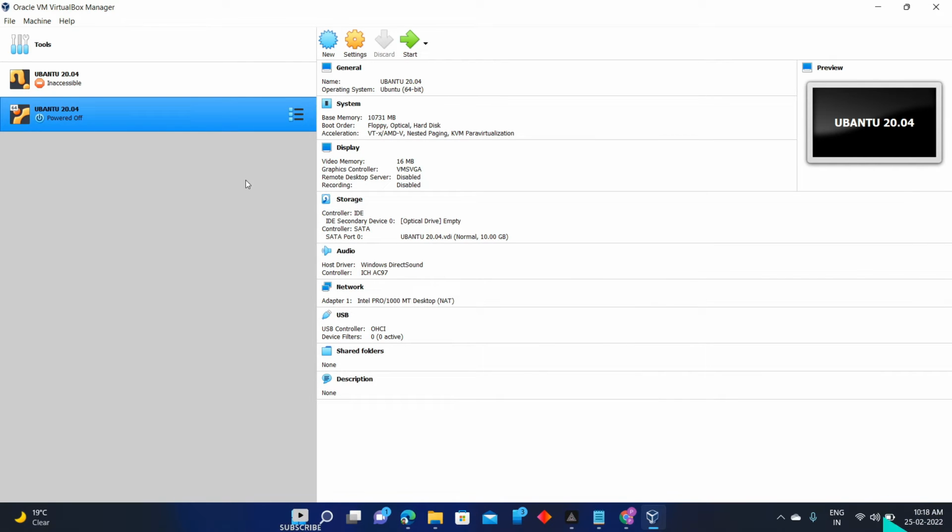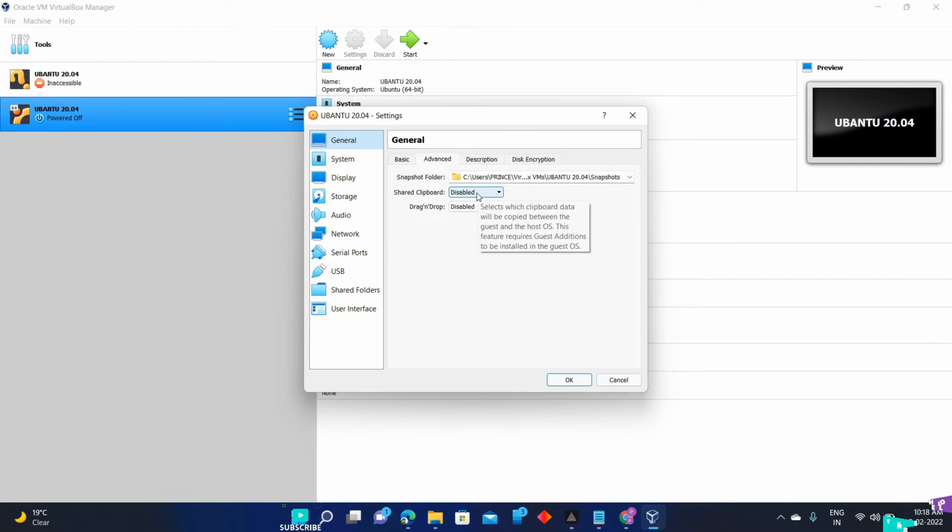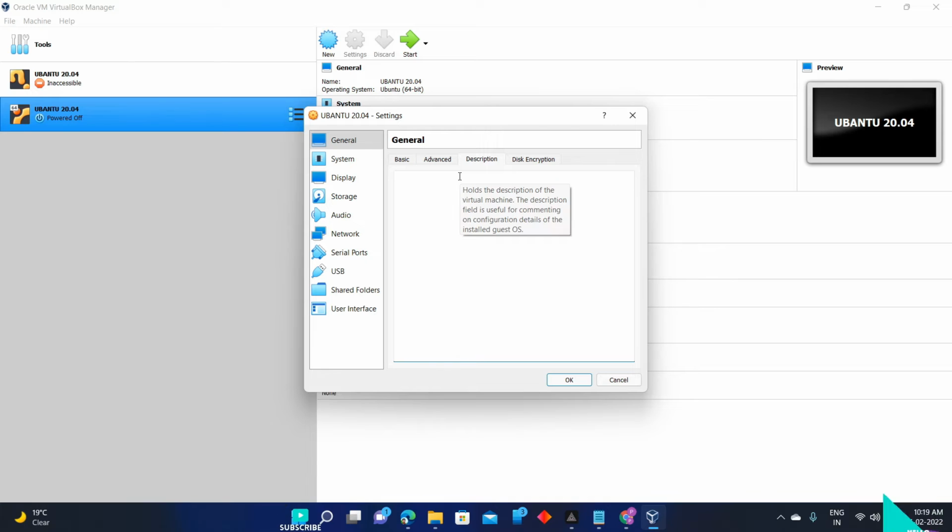Don't click on the start button. Go to settings. Then in general, go to advanced. Here it is disabled. What you have to do is make it bidirectional. Bidirectional means you can copy and paste from Windows to Ubuntu and vice versa. So make it bidirectional. If you don't know what bidirectional is, search on the internet. In the description you can type whatever you want.